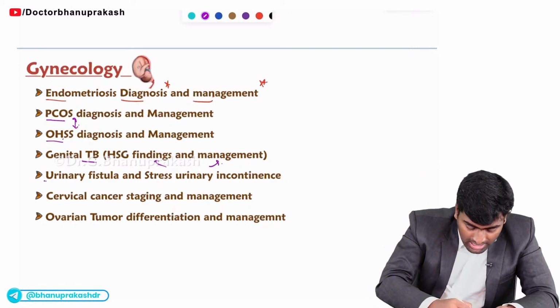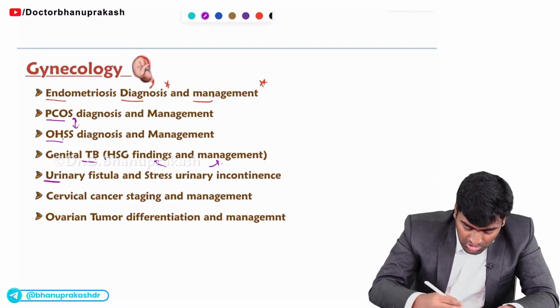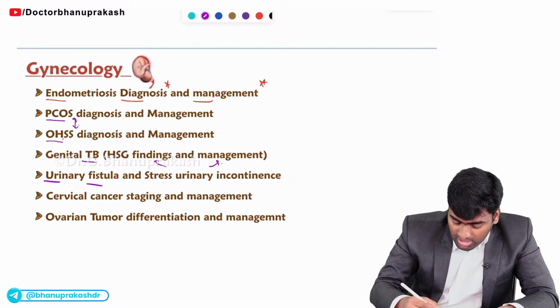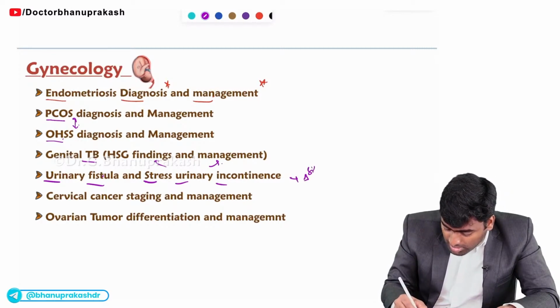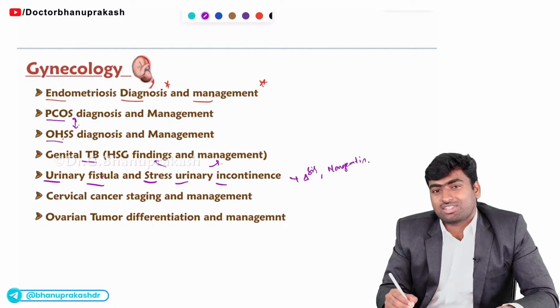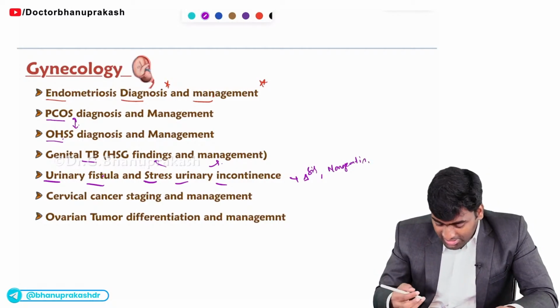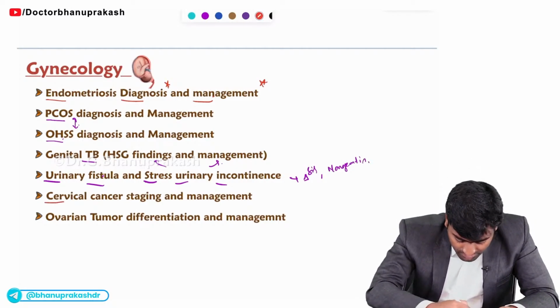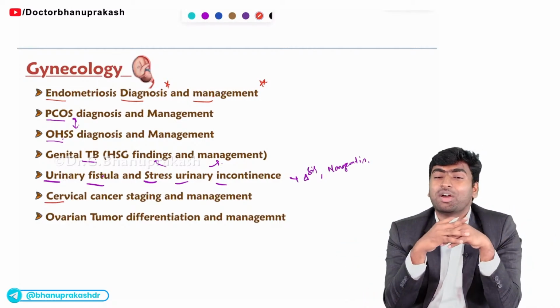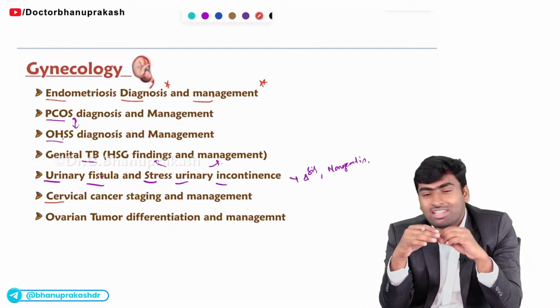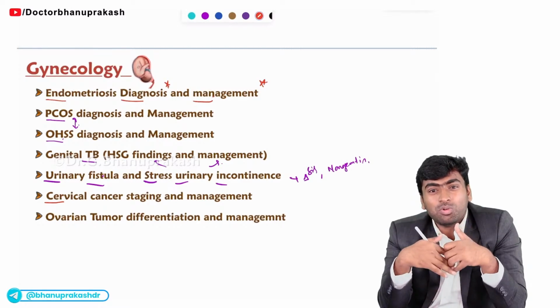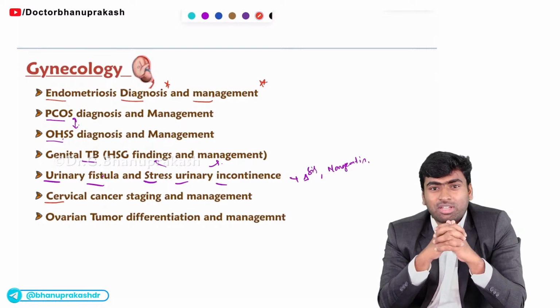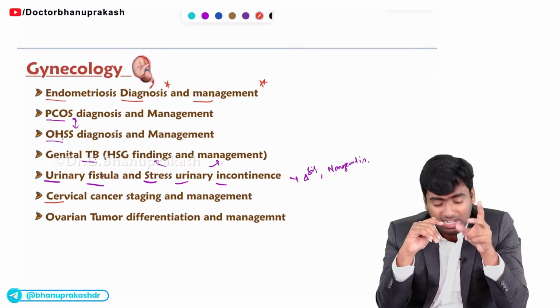Fine. And in urogynecology, you need to know about this fistula and stress urinary incontinence. They will ask you mainly about the diagnosis part and their management in different ages. Fine. And finally about this cervical cancer. In cervical cancer, mostly they give this classical history. They will ask you to stage them. Once you stage them, they will ask you to provide management for the same. Okay, these two things they will ask. Okay, staging and management part.